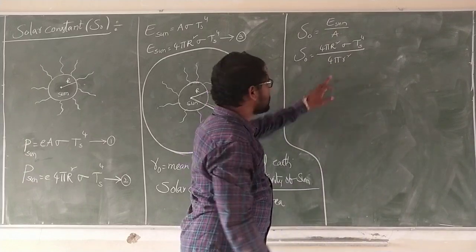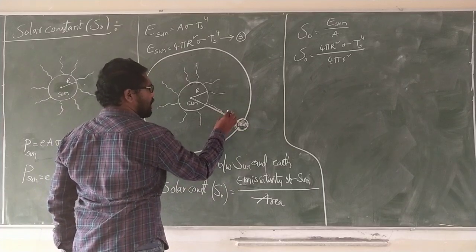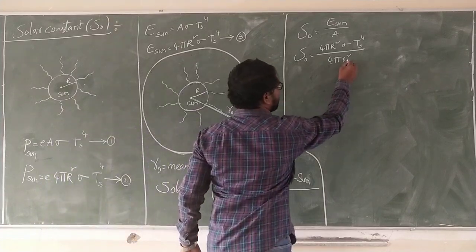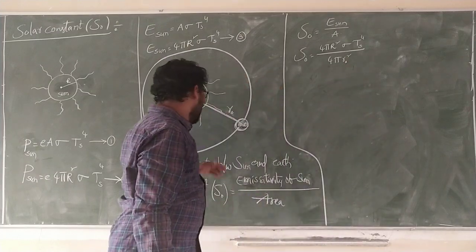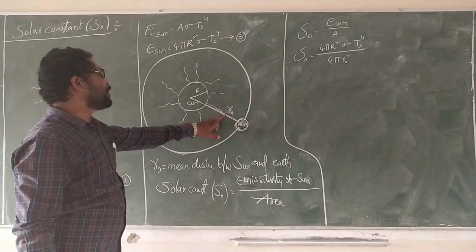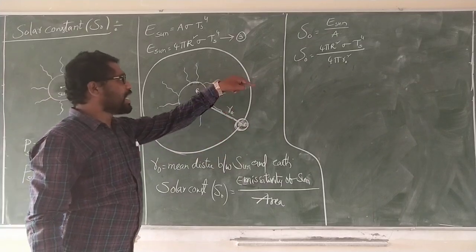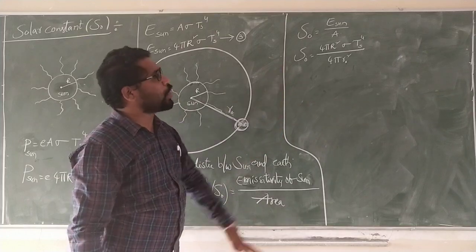See carefully, small r, or I consider it r naught. This emissivity is incident per unit surface area, because the area of the earth is also considered spherical, 4 pi r square.